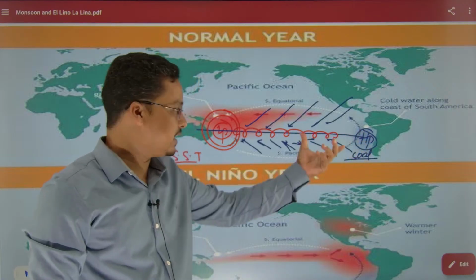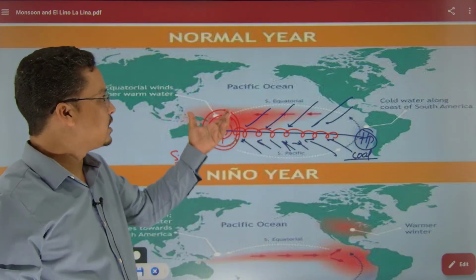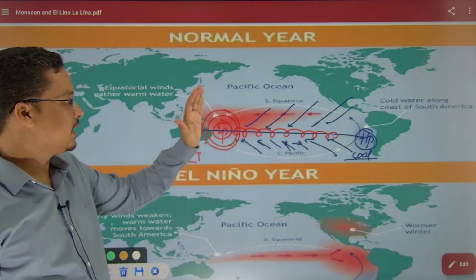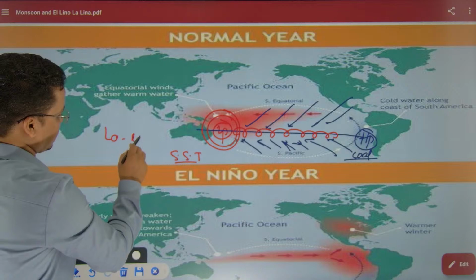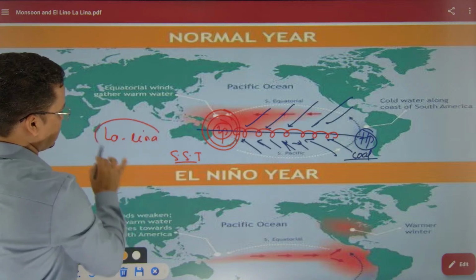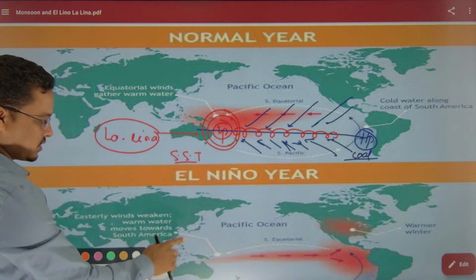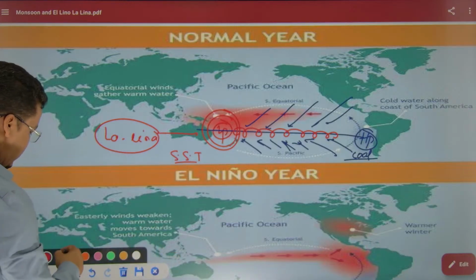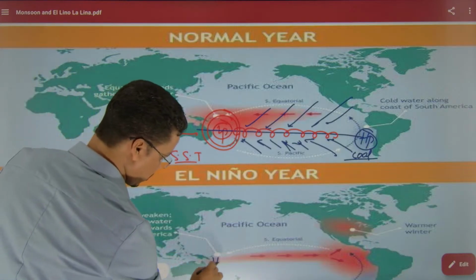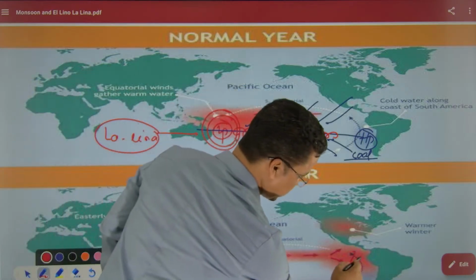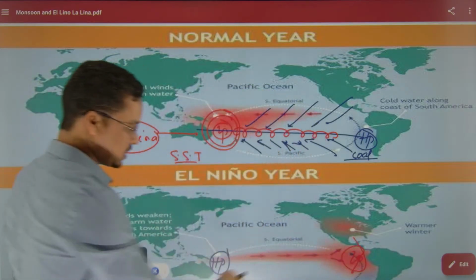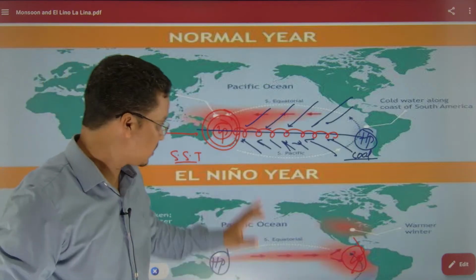If this condition forms, we call it the normal condition and La Nina condition, you may say La Nina condition. El Nino condition, here you can see, here will have high pressure, opposite here will be low pressure. Here would be your low pressure, opposite. The warm water is now coming from here.